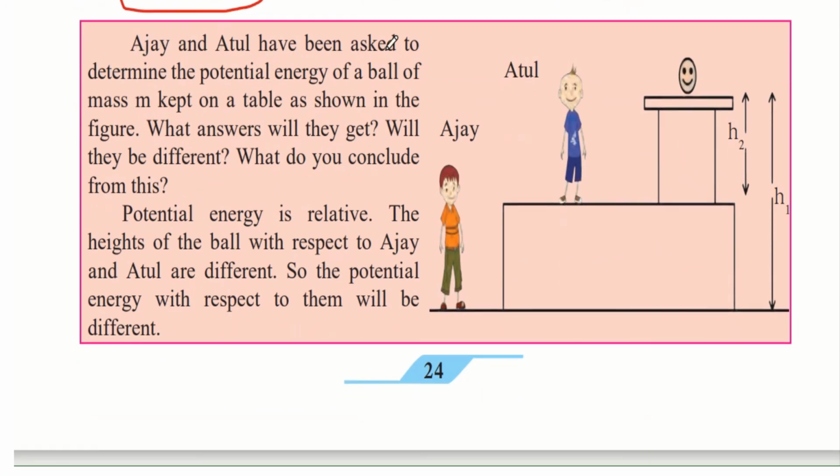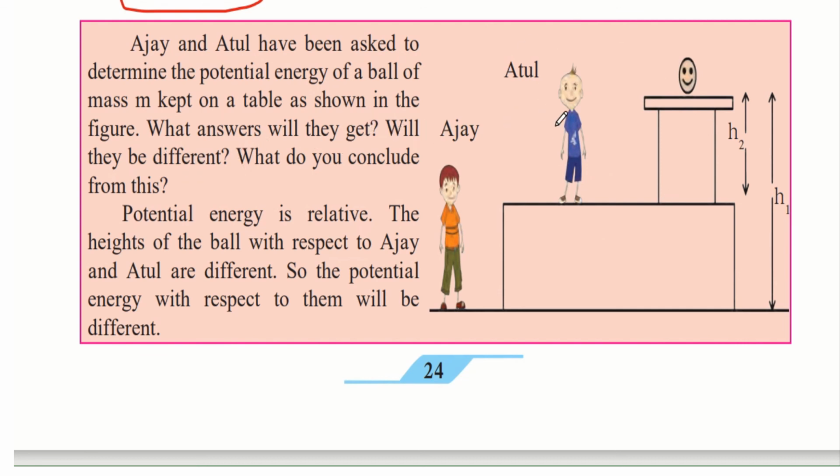Ajay and Atul have been asked to determine the potential energy of a ball of mass m kept on a table as shown in the figure. So both Ajay and Atul have been asked to find out the potential energy of this one ball. But Ajay and Atul are both standing at different places. That is, they are at different levels from the ball. What answers will they get? Will they be different? And what do you conclude from this?